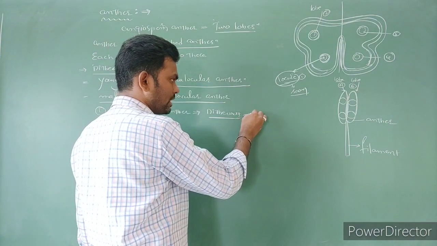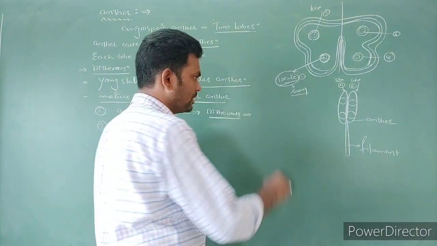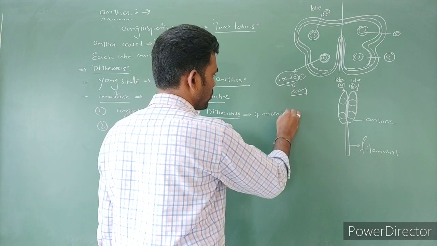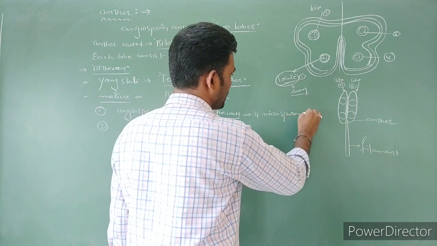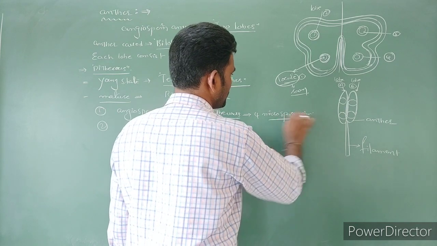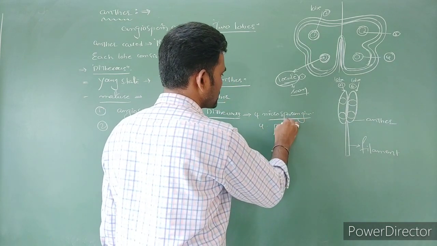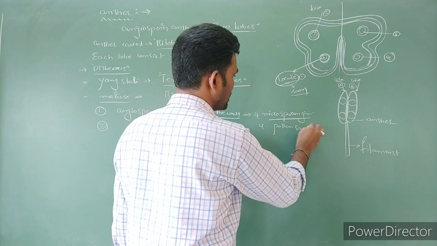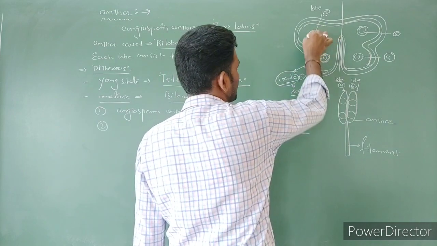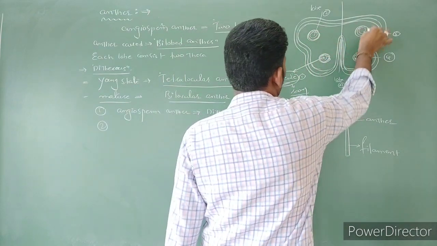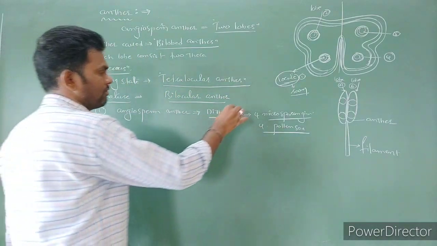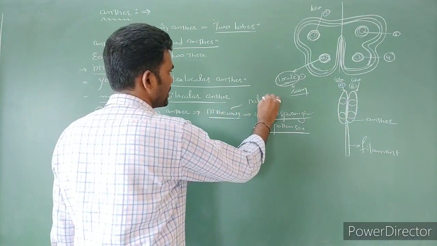The dithecous anther contains how many microsporangia? It contains 4 microsporangia, also called 4 pollen sacs: pollen sac 1, pollen sac 2, pollen sac 3 and pollen sac 4. An example is Datura, a typical angiosperm.